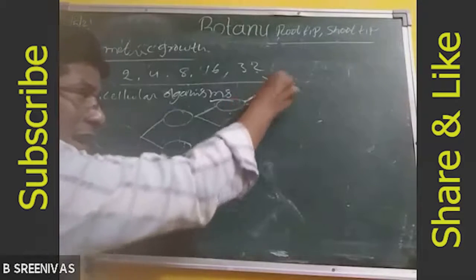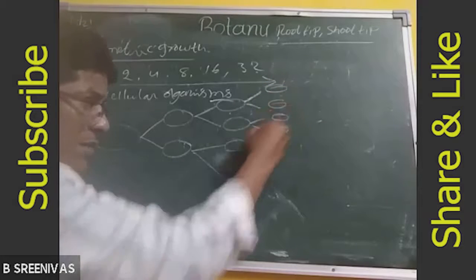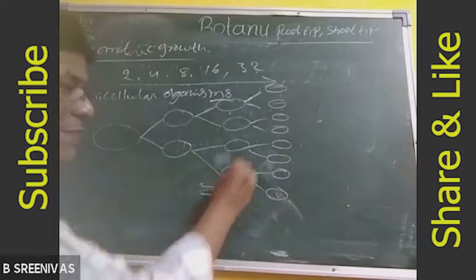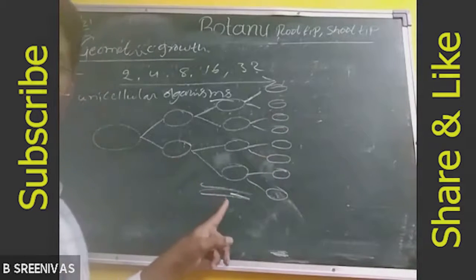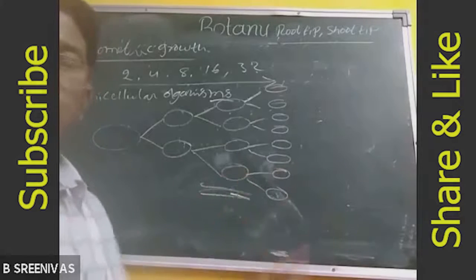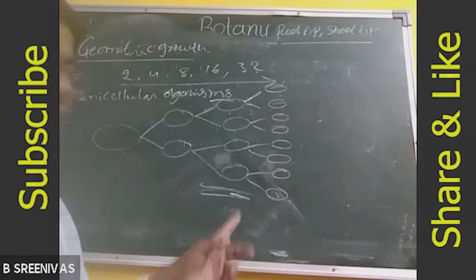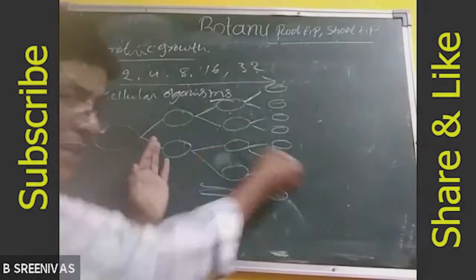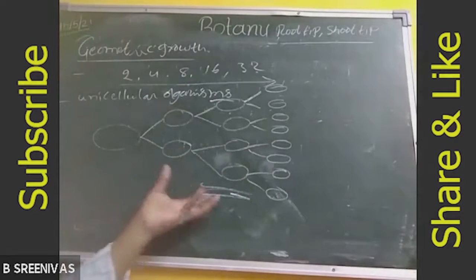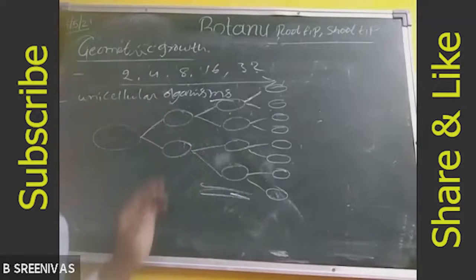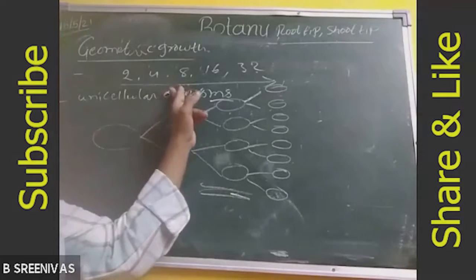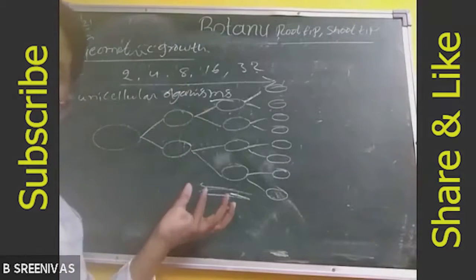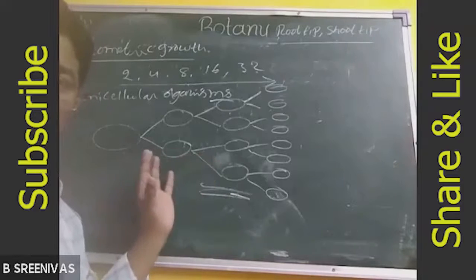Each daughter cell again produces 2 more daughter cells. So all the daughter cells divide and increase the number of cells, causing the rapid growth of the organism. That type of growth is called geometric growth. The multiplication of growth is called geometric growth. It occurs in unicellular organisms. How to calculate the geometric growth?